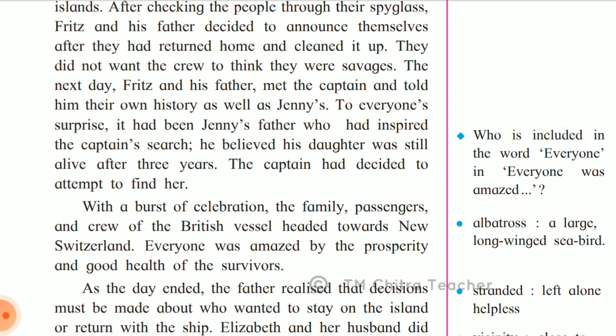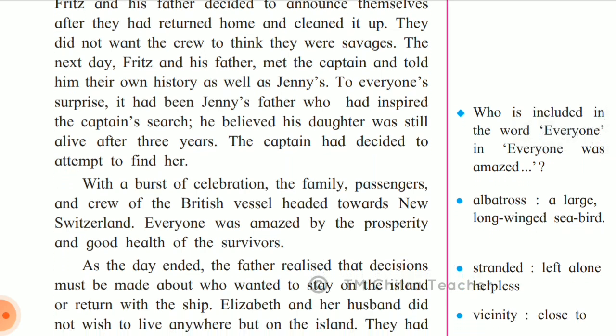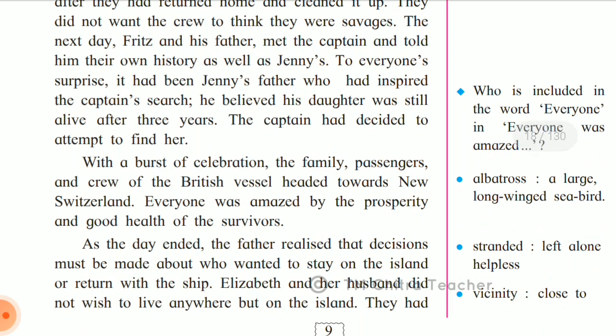The captain had decided to attempt to find her. So the captain was inspired by Jenny's father, because Jenny's father thought that Jenny would be alive, because even she was caught in a shipwreck and landed on another island, but luckily she was found and saved, and she later belonged to the Robinson family. So with a burst of celebration, the family, passengers and crew of the British vessel, that means the ship, headed towards New Switzerland. That means everybody came to New Switzerland to meet Jenny.